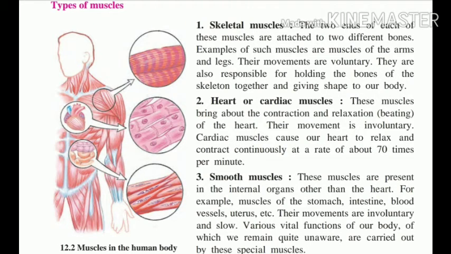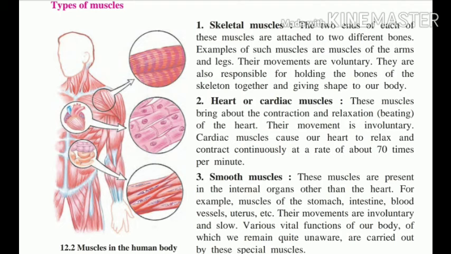Let us see now the types of muscles. Skeletal muscles: the two ends of each of these muscles are attached to different bones. For example, the muscles of arms and legs. Their movements are voluntary. Voluntary means what? We can move them by our own will. They are responsible for holding the bones of the skeleton together and giving shape to the body.